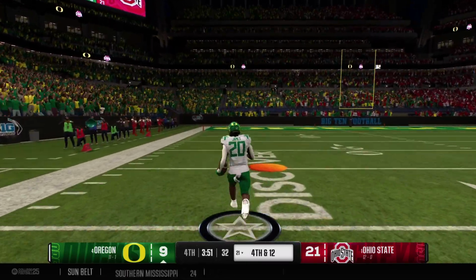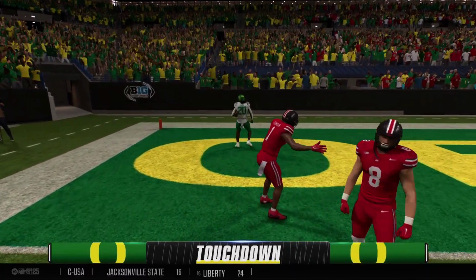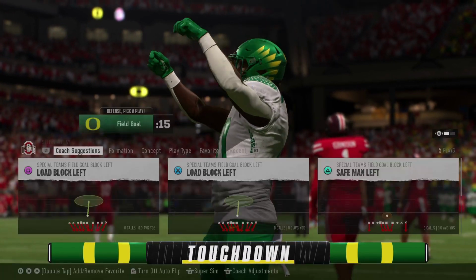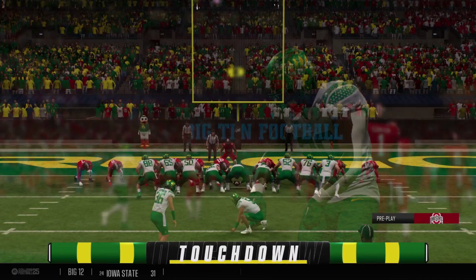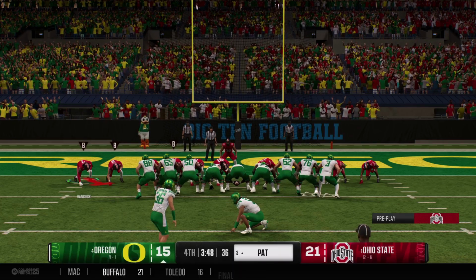Caught way downfield for a huge gain. Oh, and nothing but green grass ahead. Touchdown, Oregon. A strong fight back. Here we go. It's what you hope for. Fourth quarter, one-possession game, conference championship on the line.